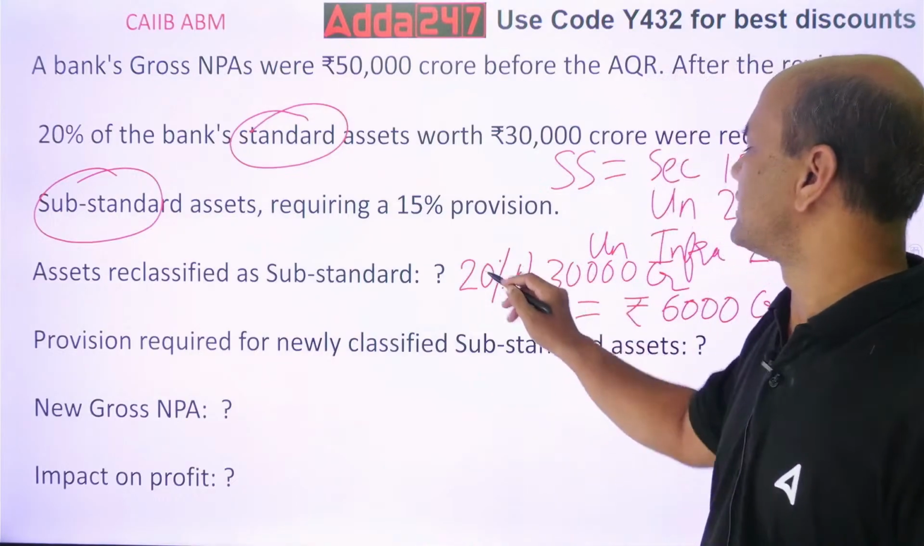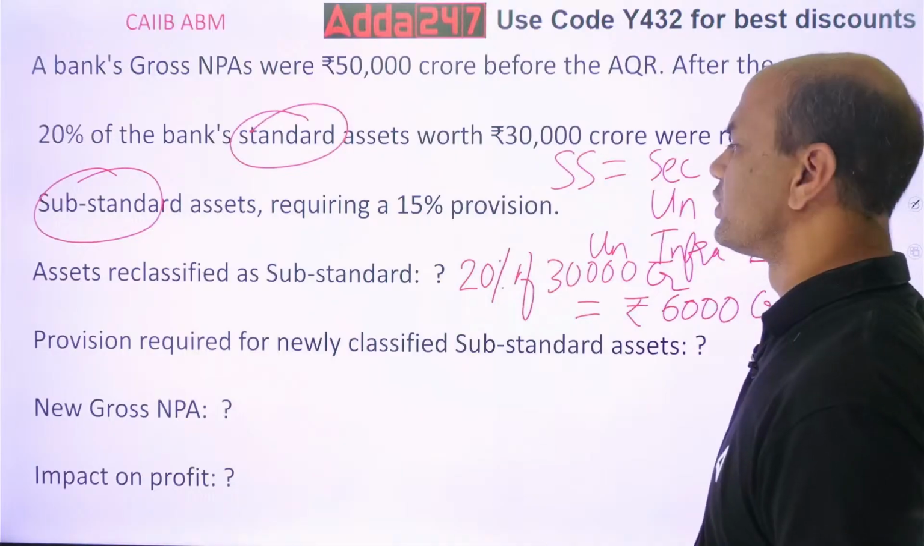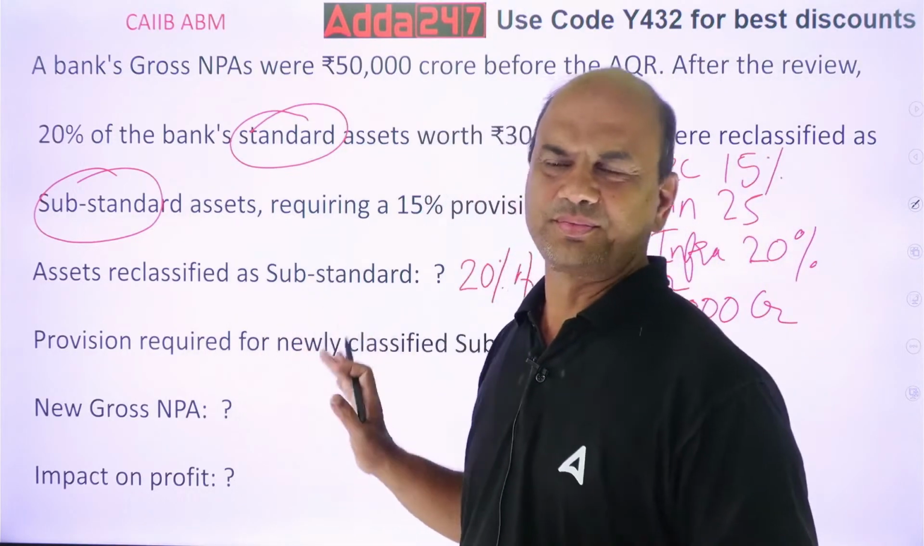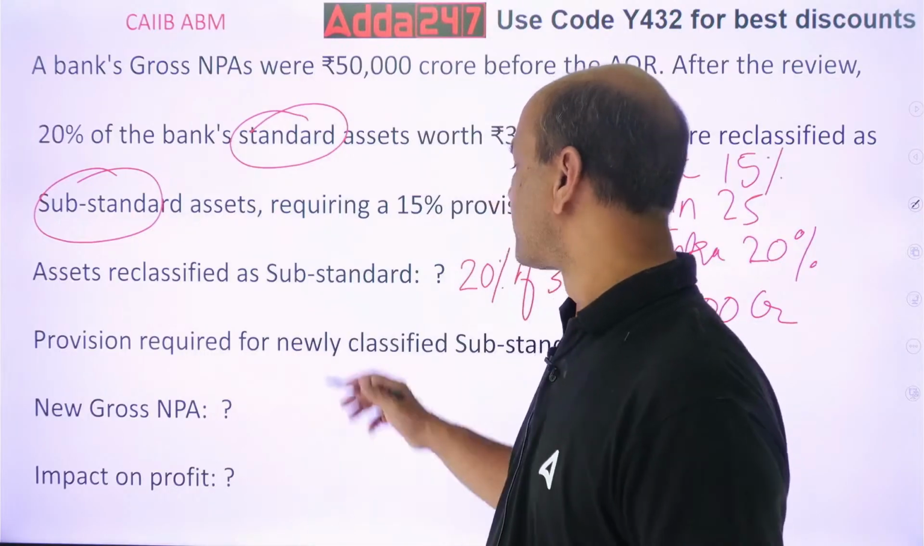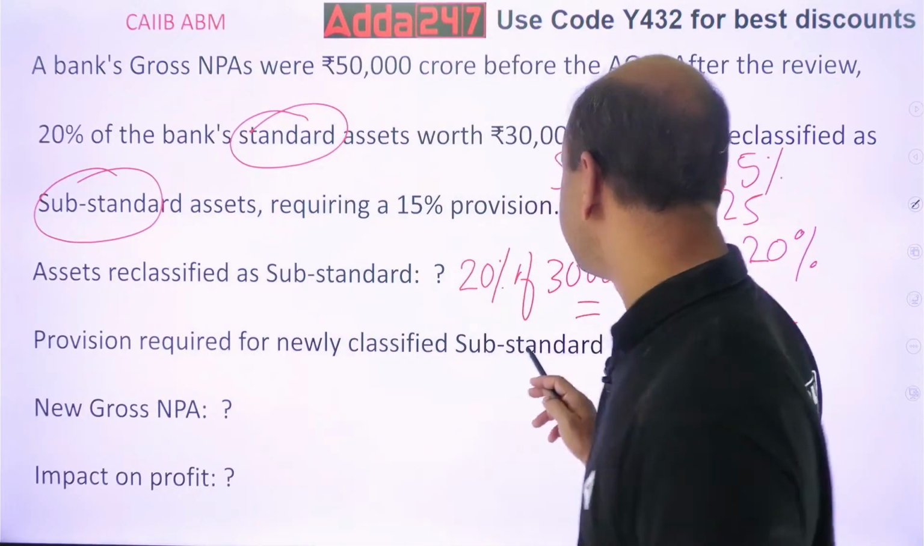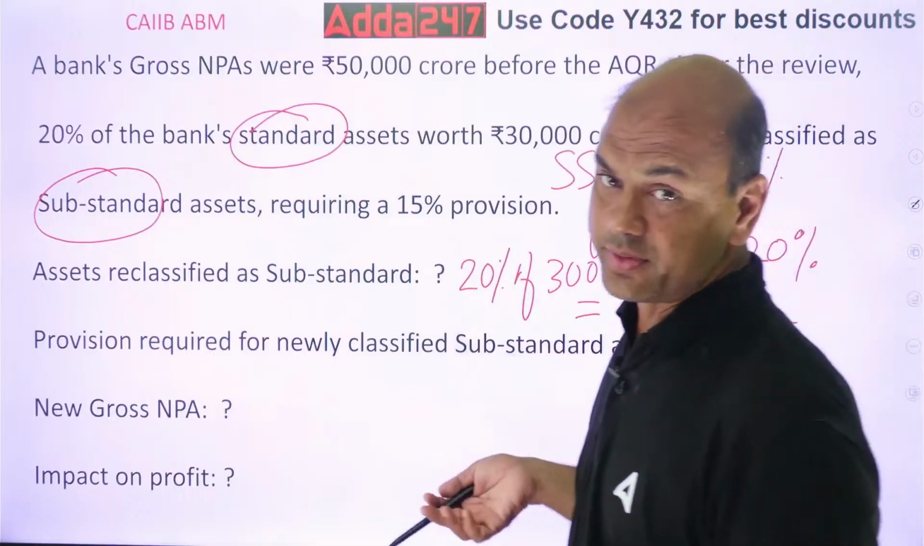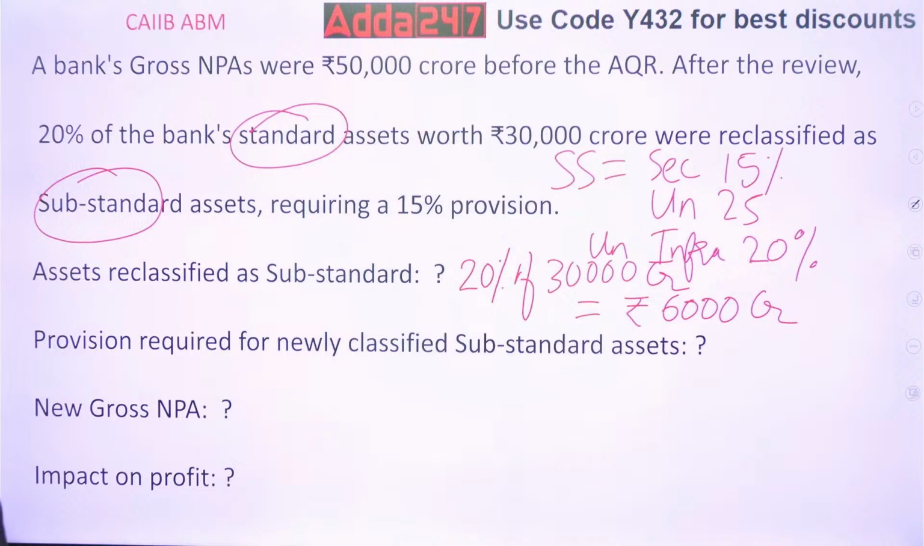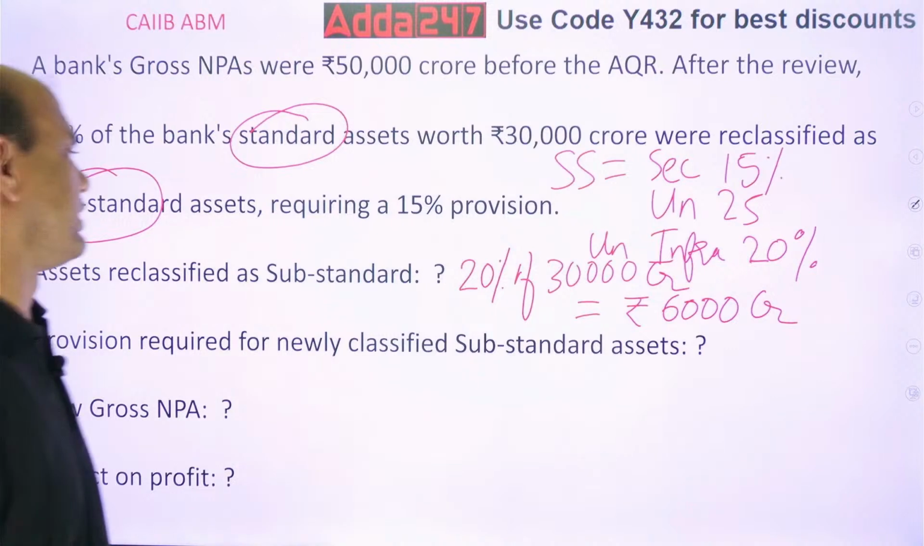20% of 30,000 is 6,000. Crores is the same; we won't touch this crore figure now. That's simple. Next, provision required for newly classified substandard asset. What is the provision required? It is already given that 15% provision will be required.